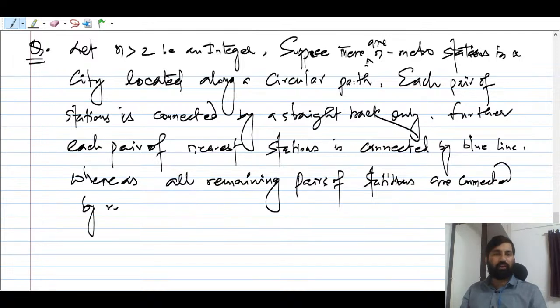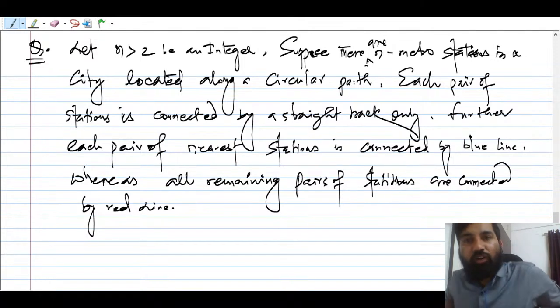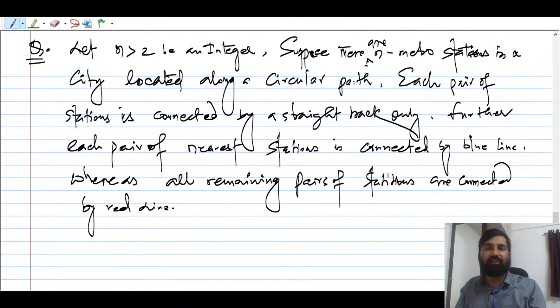Okay, by red line. See why I am introducing this question, because you will be able to use the concept of number of diagonal elements, right? Number of diagonals in the polygon, right? So this question is going to help you understand the application behind that formula. So all remaining pairs of stations are connected by red line.